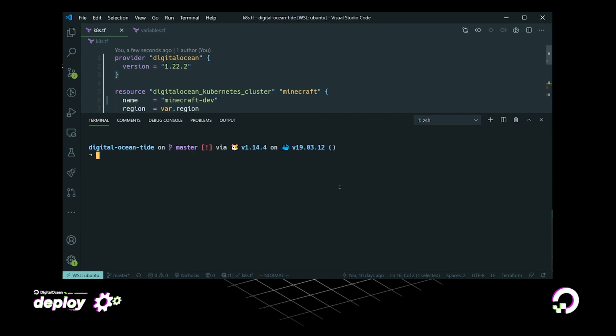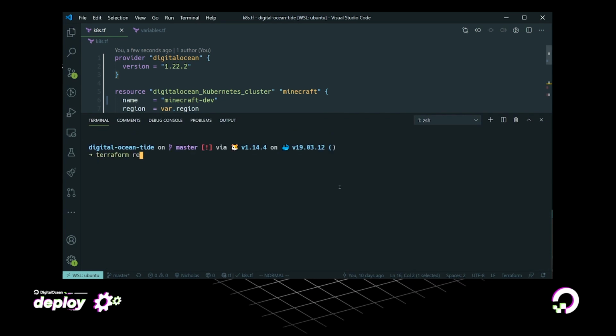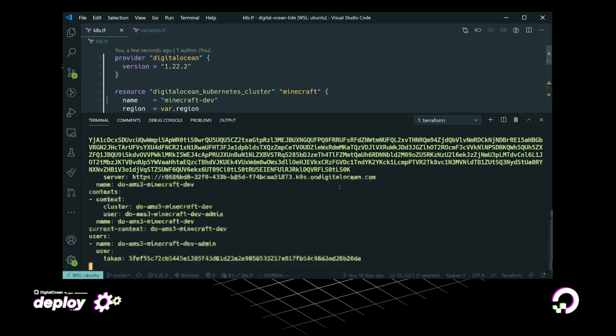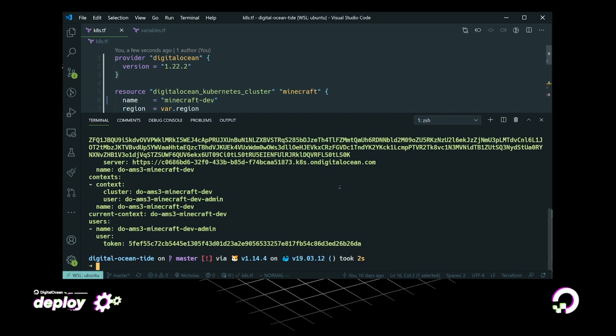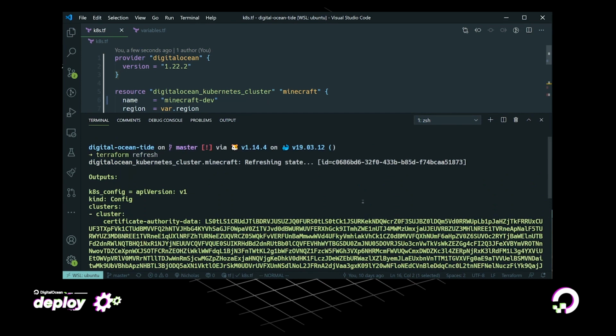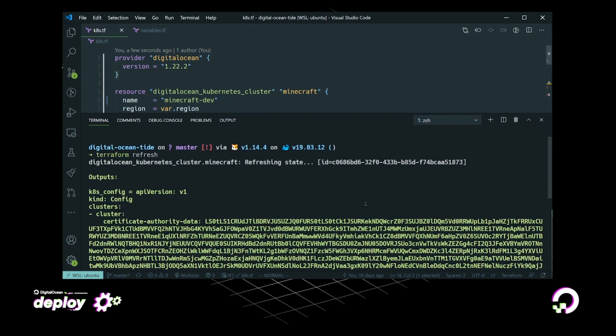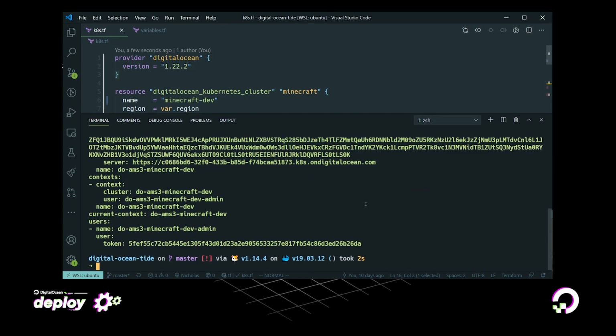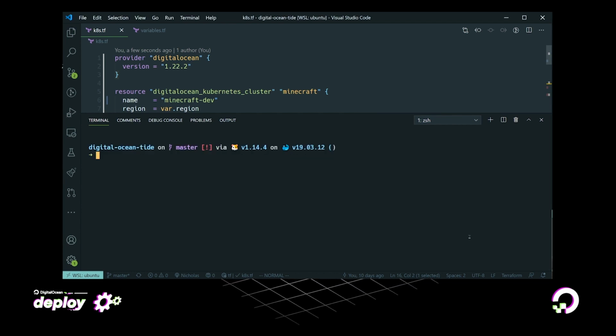So once we've saved the file, we can do Terraform refresh, and what Terraform refresh is going to do is contact the API and update any of the variables. One of the variables we wanted to update was that output variable, the Kubernetes config, and you can see that here, that I've got all of that kubeconfig. What I can do is I can interact with this.